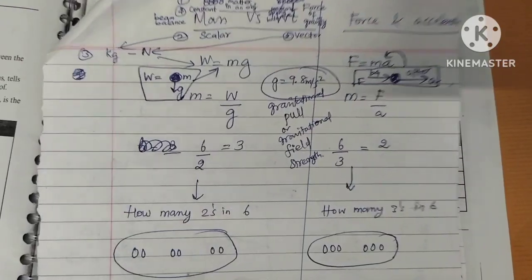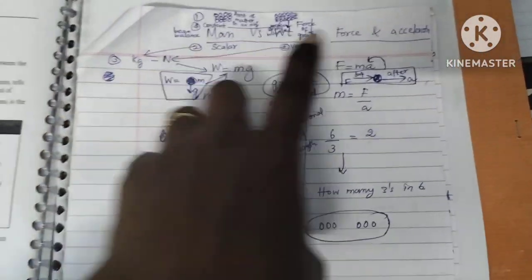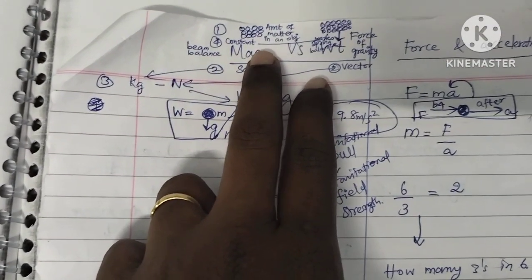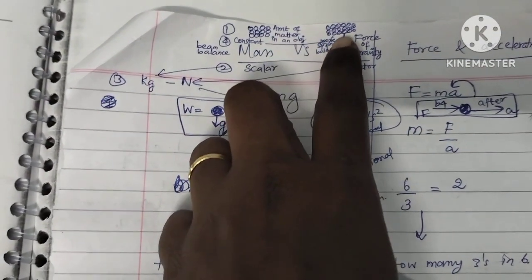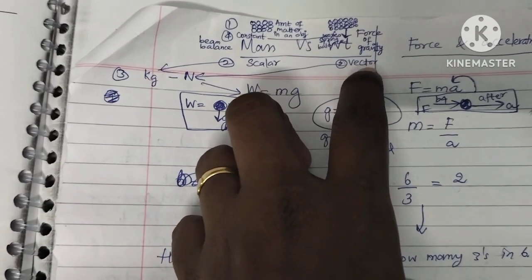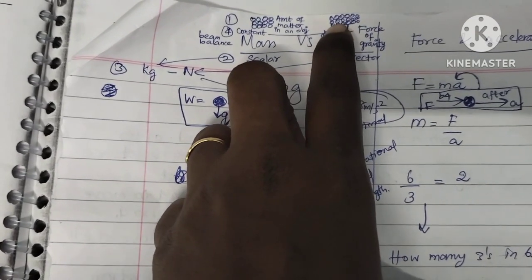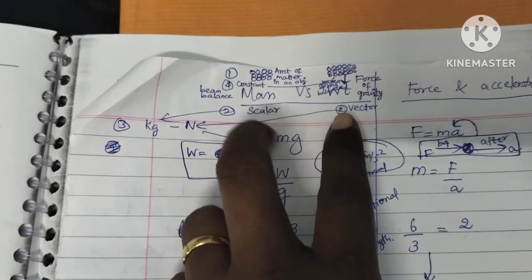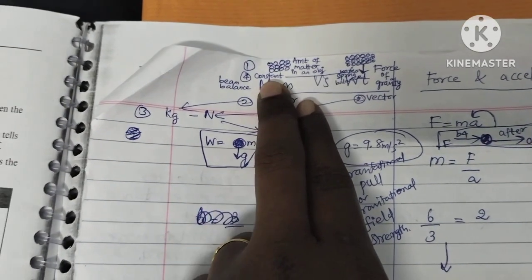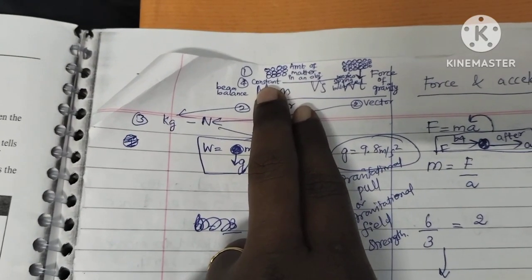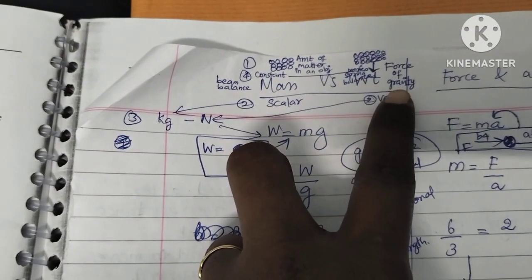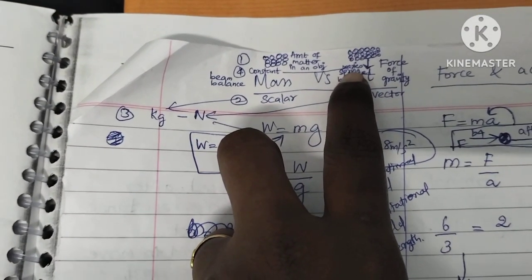So let's go to question number 3. Difference between mass and weight. See, mass and weight are two different things. Mass is the amount of matter in an object, but weight is the force of gravity exerted on that amount of matter. Mass is constant on the moon or on any other planet, irrespective of the gravitational pull. But depending upon the gravitational pull, the weight varies.